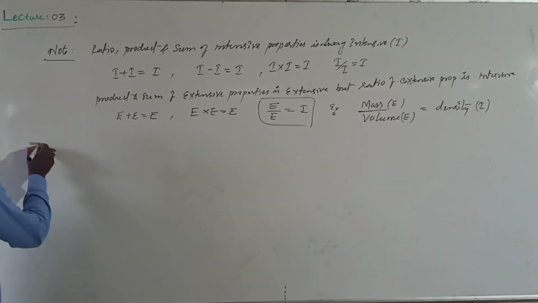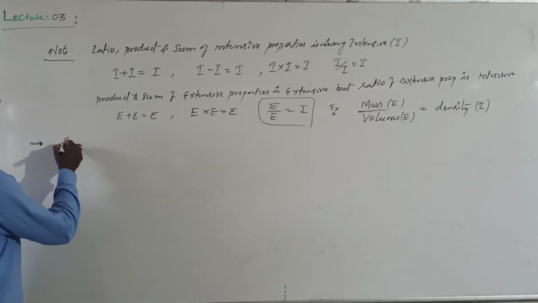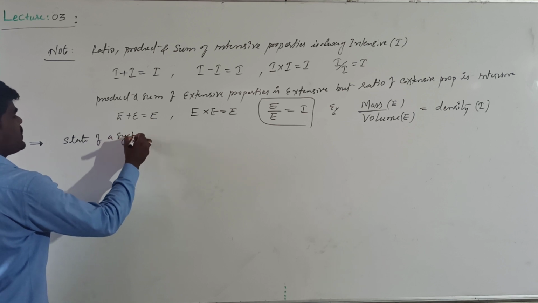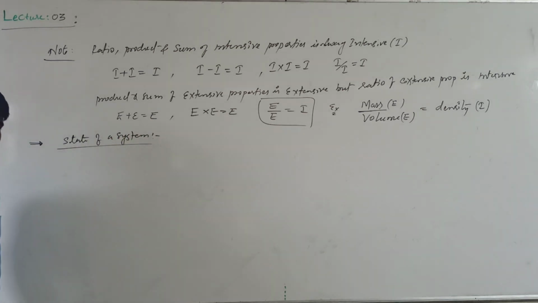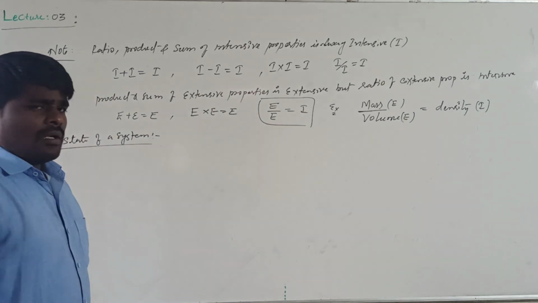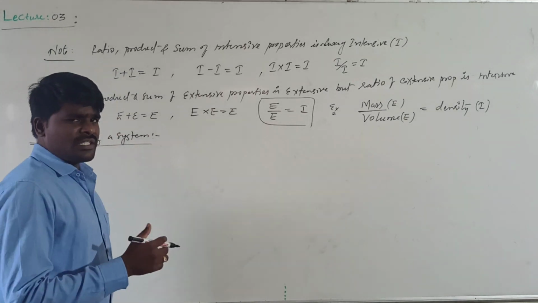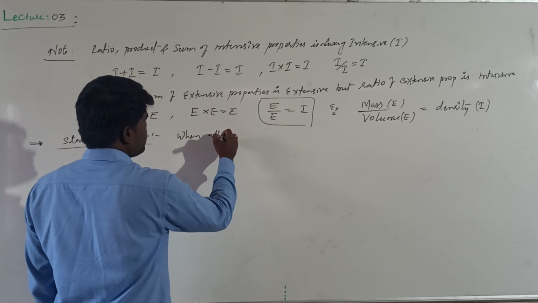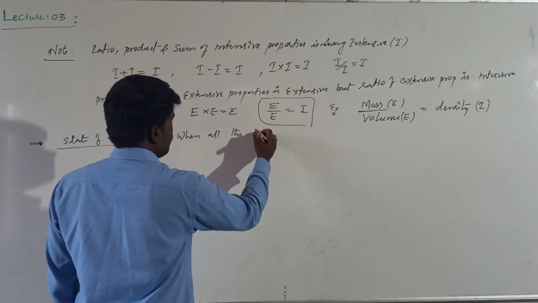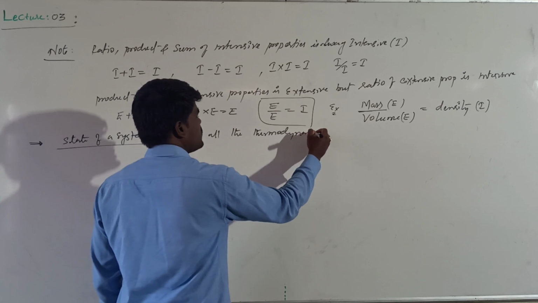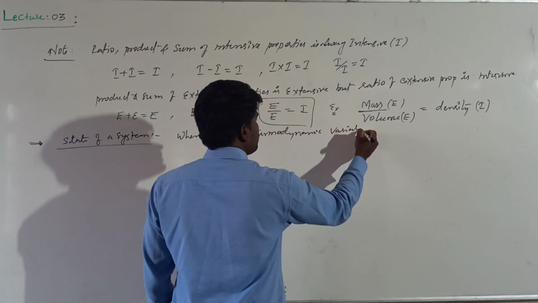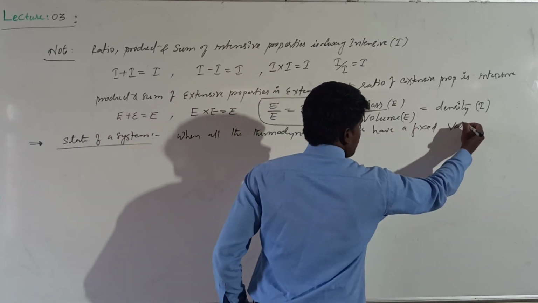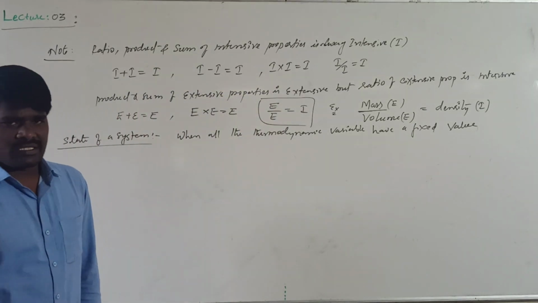Now we will discuss another important term, which is called the state of a system. Let us try to understand what is meant by the state of a system. A system is said to have a certain state when all the thermodynamic variables have a fixed value.